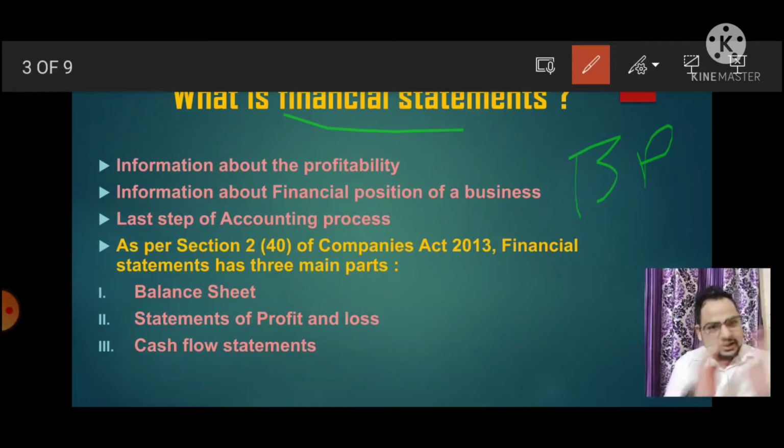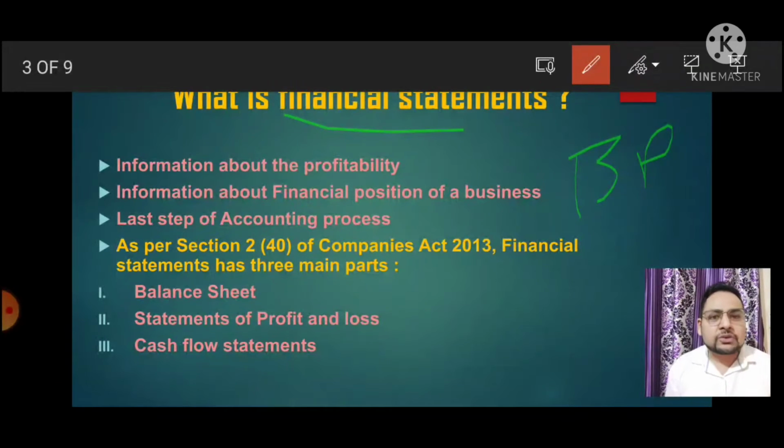Same here in accounts, in the organization, financial statements is also called the BP machine of the finance. Why? Because as blood pressure machine shows the circulation of blood in our body, same as financial statement shows the profitability of the organization, shows the circulation of money, circulation of finance. Okay, got that point? I hope you got that point.